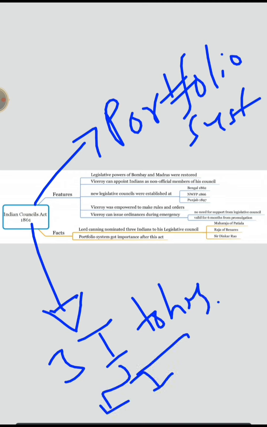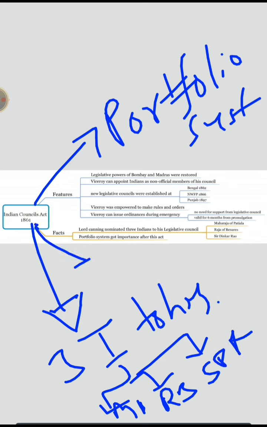Now more people got into this council. They need to have some work, they need to take care of something, right? That's why more people come into the picture, so more scenarios come into the picture. That's the reason why the portfolio system got importance. And through this act, the Viceroy got more powers, as we already discussed.